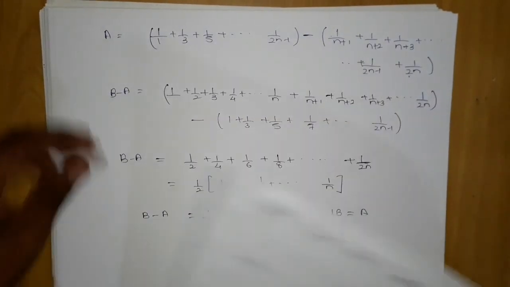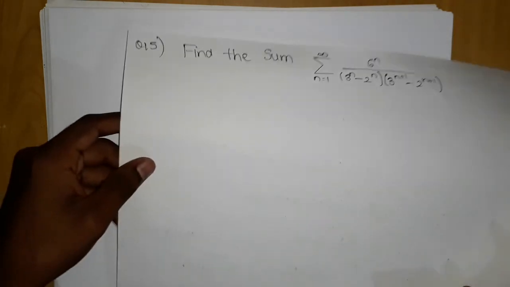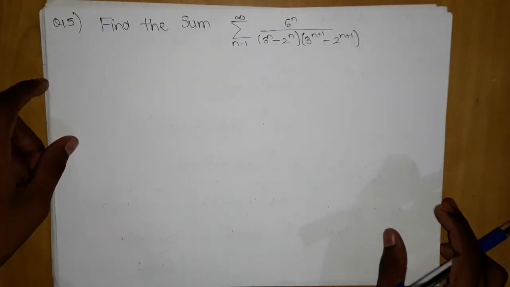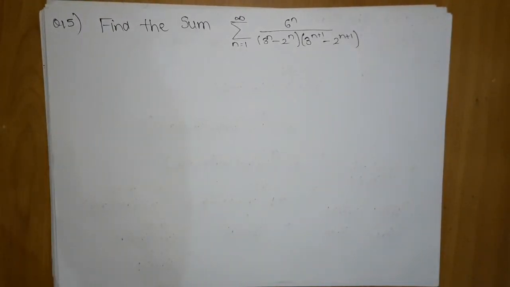Okay, now let's move on to the next problem. The next problem is as follows. Find the sum from n equals 1 to infinity of 6n upon (3n minus 2n) into (3n plus 1 minus 2n plus 1).